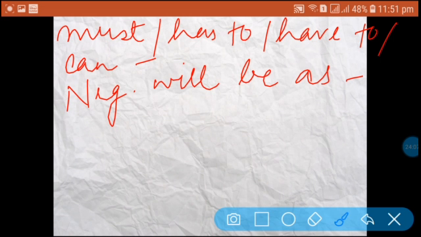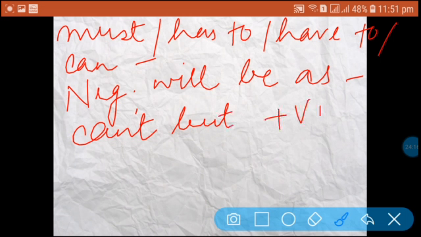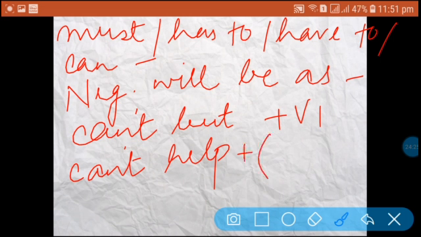There will be two conditions. One is can't but plus V1. Another is can't help plus V1 plus ing.